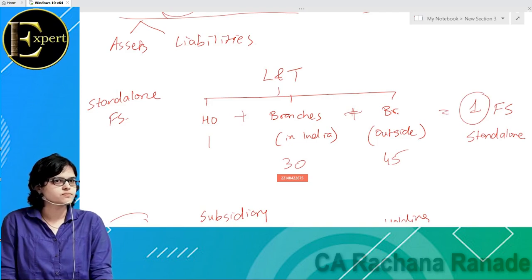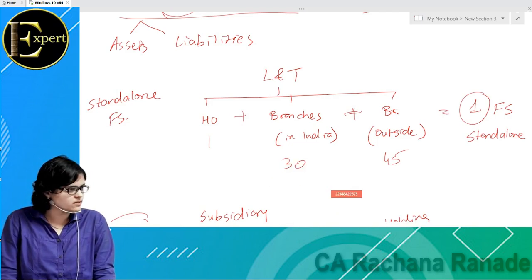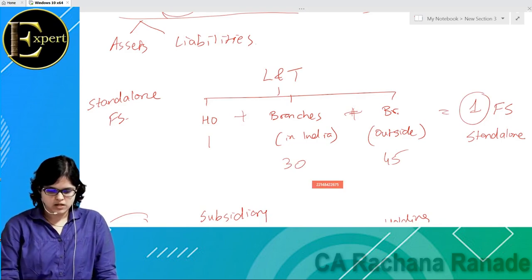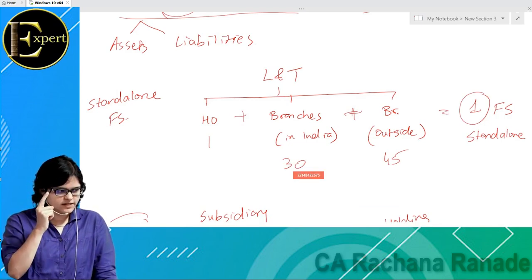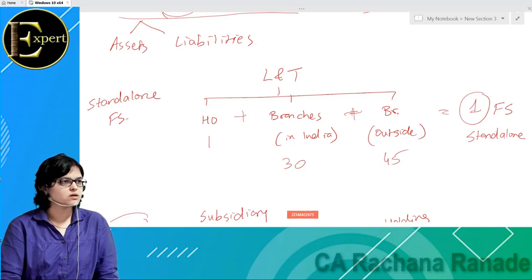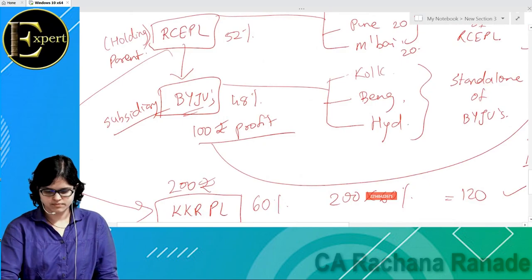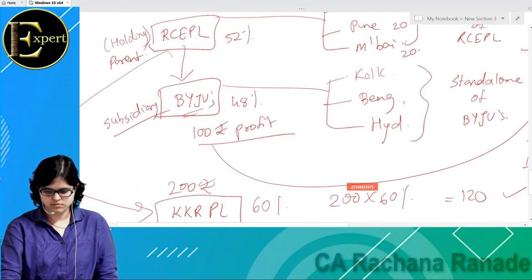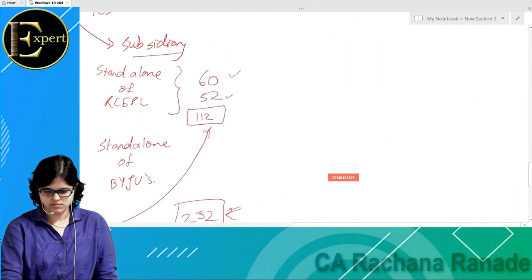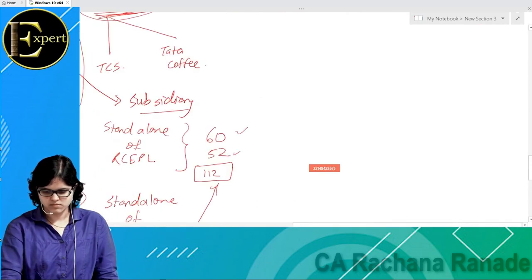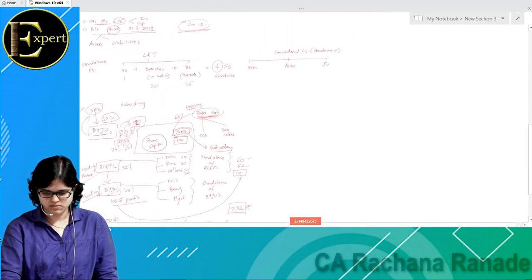Let us write down the next concept. Next concept is what? Consolidated financial statements. And for consolidated financial statement, you can write down this first.